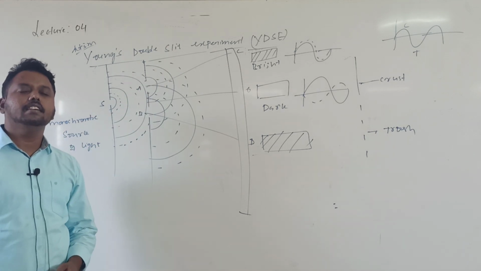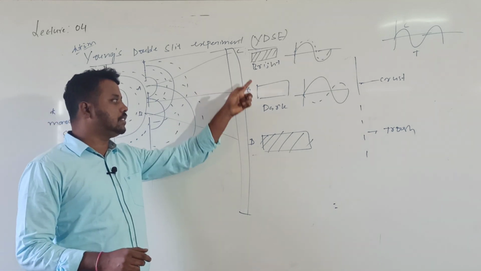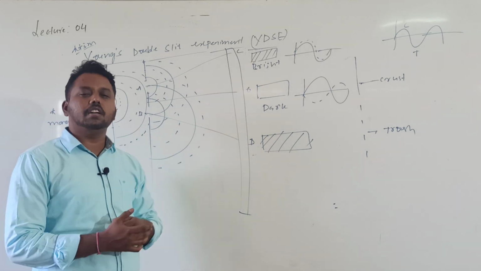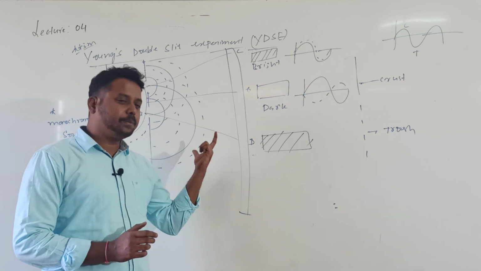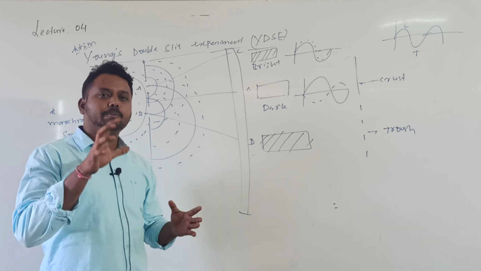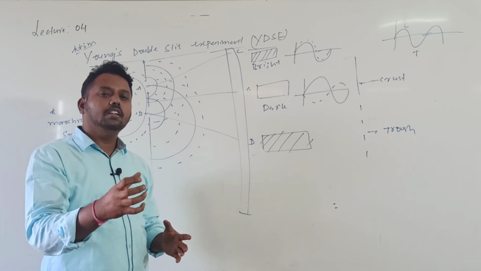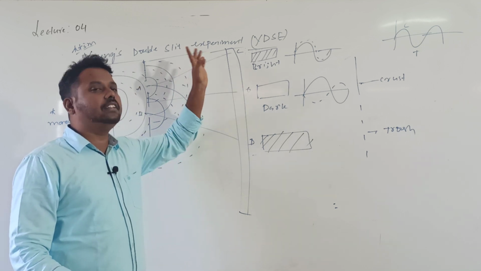In the next class, we will see the derivation for the fringe width. The separation between two successive bright bands or two successive dark bands is called the fringe width. The derivation we will discuss. So this experiment you just go through, nothing much is there in this experiment. It is just the experimental view of interference, given by Thomas Young.